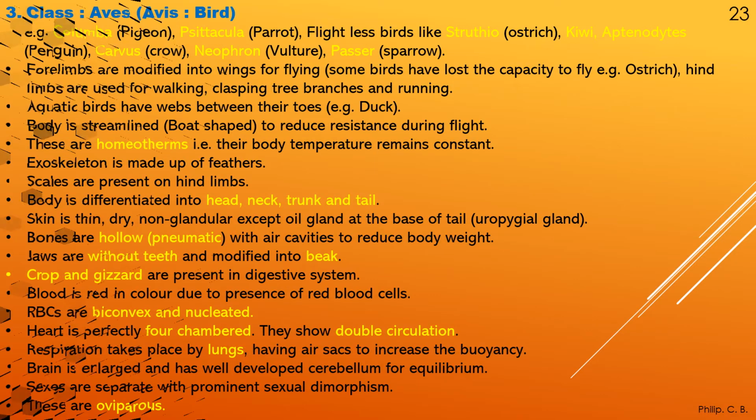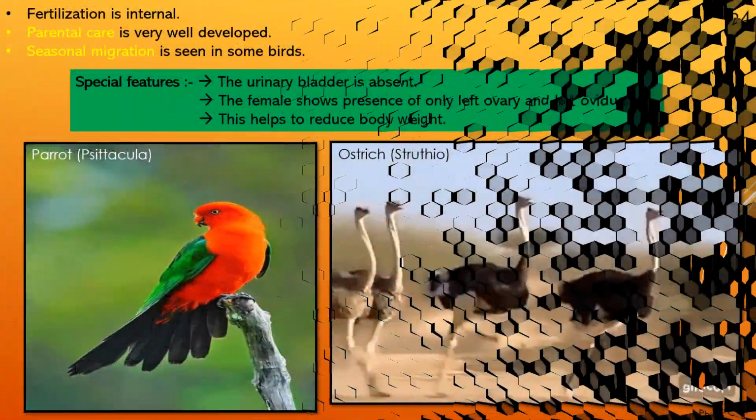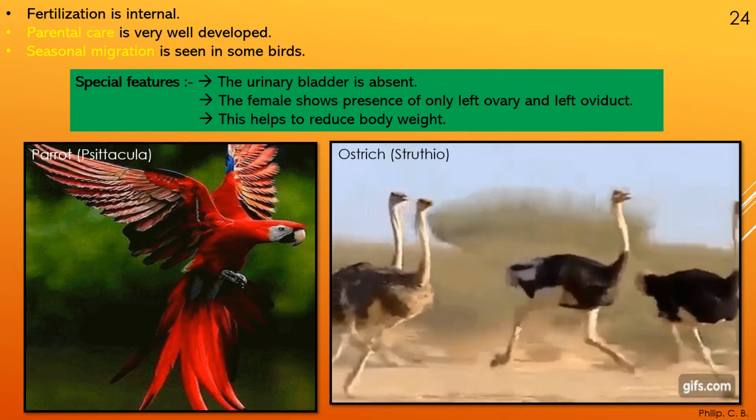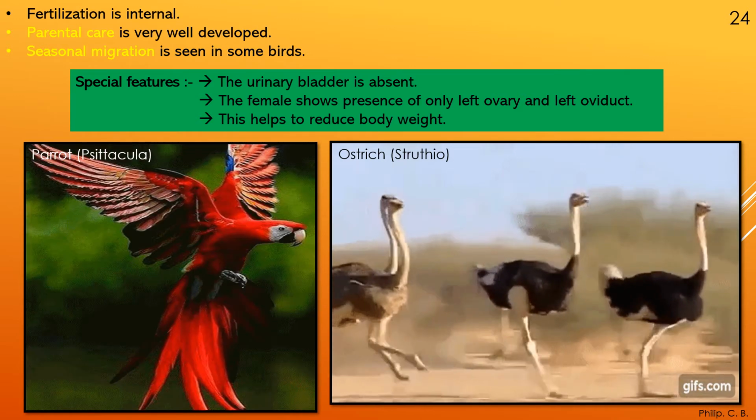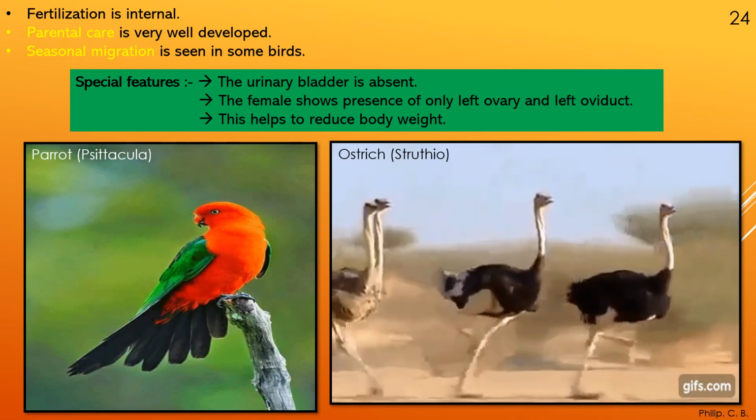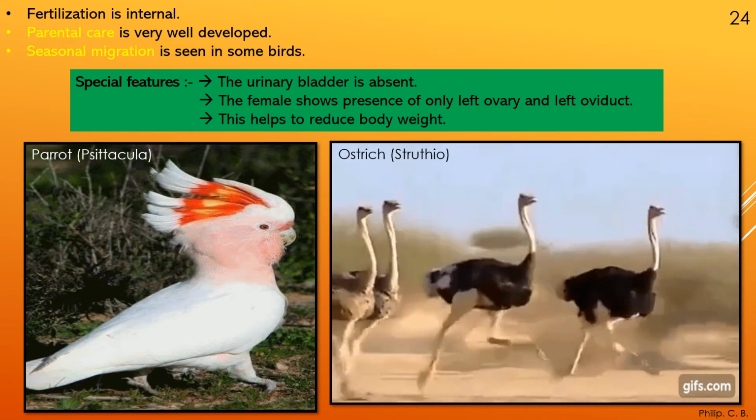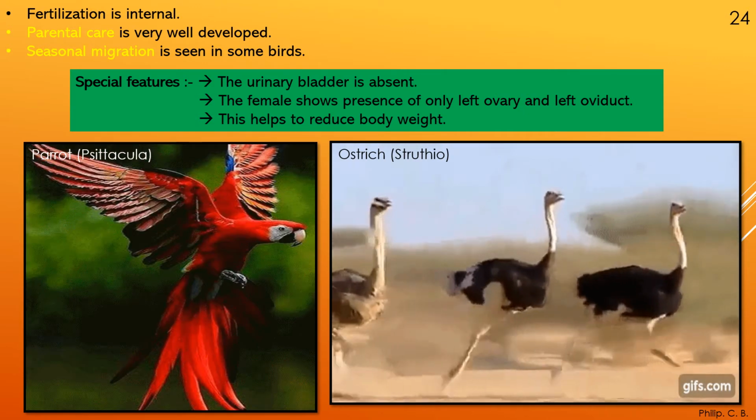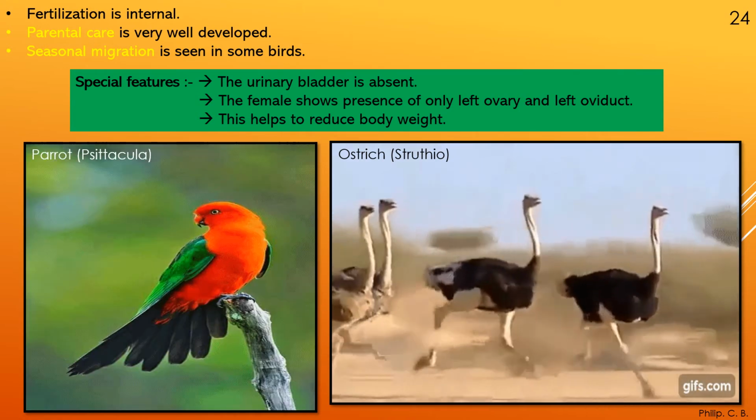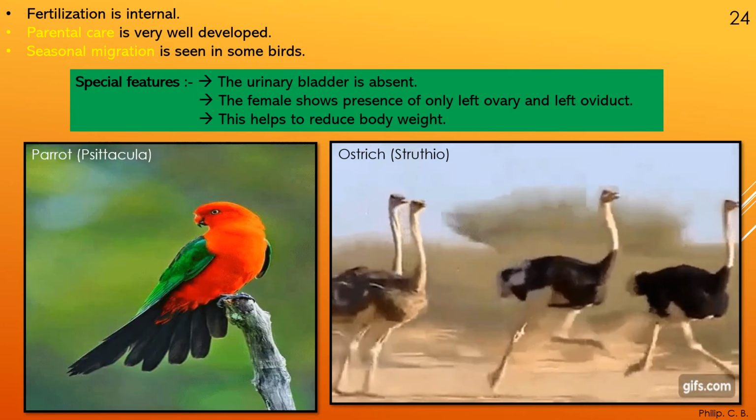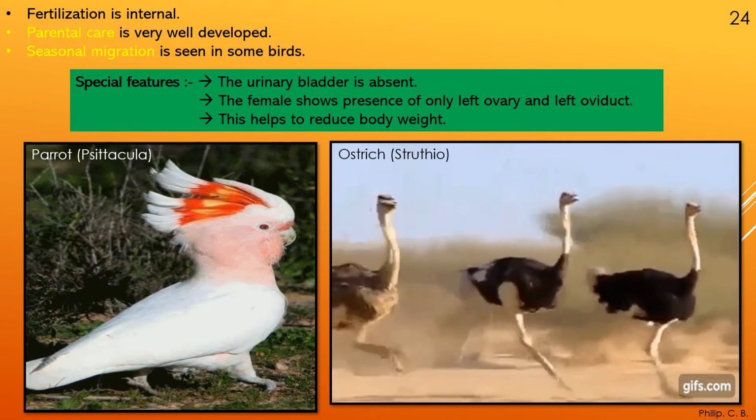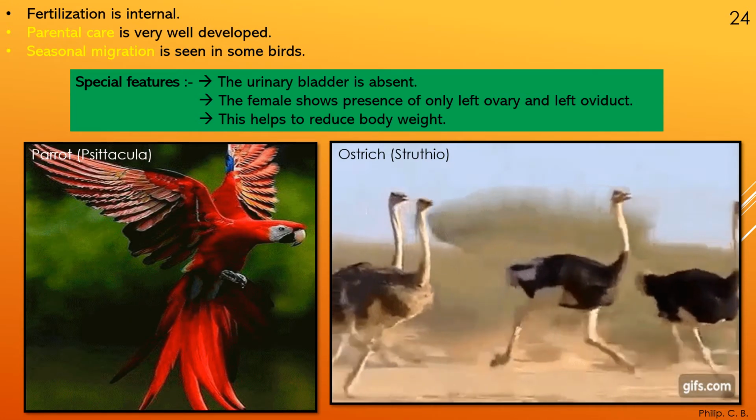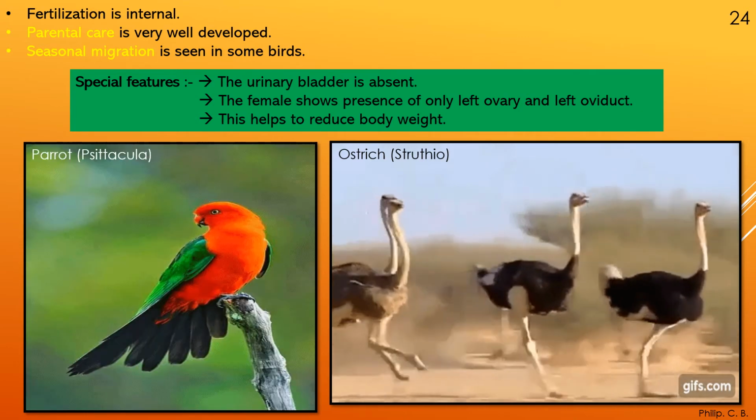Few more points to add. Fertilization is internal. Parental care is very well developed. Seasonal migration is seen in some birds, that is they migrate to different places at certain season. Like in winter season, we can see migratory birds like Sarus cranes, which we can see coming to Bharatpur sanctuary or other sanctuaries from different countries.